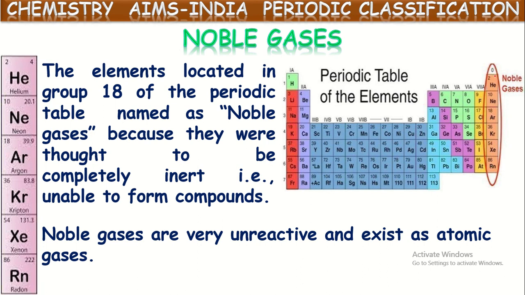And if you observe, all of these are gases. That is why these are also called aerogens. There are different names given for this 18th column, 8th A group, or zero group elements: helium, neon, argon, krypton, xenon, radon. These are called noble gases, inert gases, rare gases, and also aerogens.